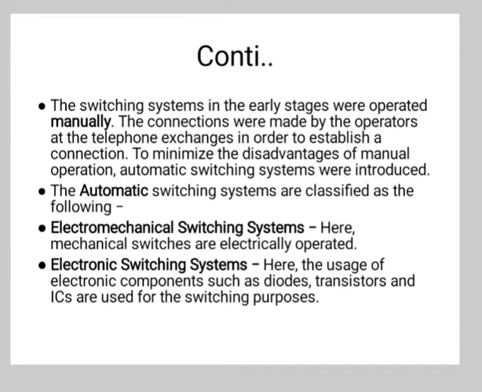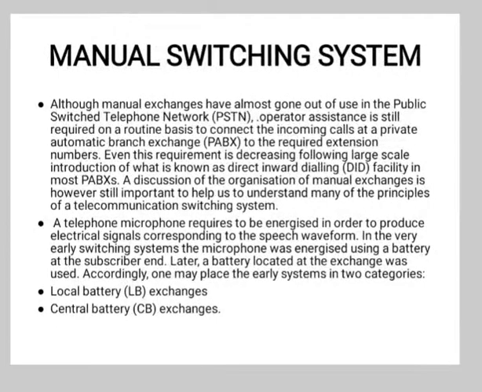The switching systems in early stages were operated manually. The connections were made by the operator at the telephone exchange in order to establish a connection. To minimize the disadvantage of manual operation, the automatic switching systems were introduced. The automatic switching systems are classified as electromechanical switching and electronic switching. In electromechanical, the mechanical switches are electrically operated. And what is electronic switching system? Here, electronic components such as diodes, transistors, and ICs are used for switching purpose.